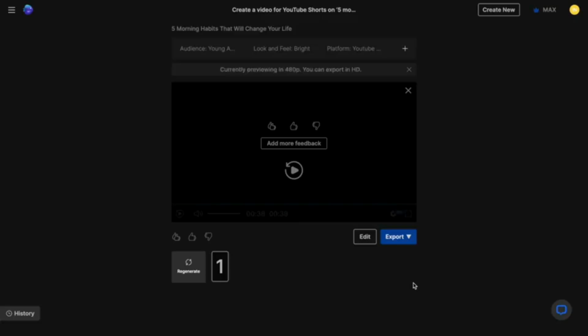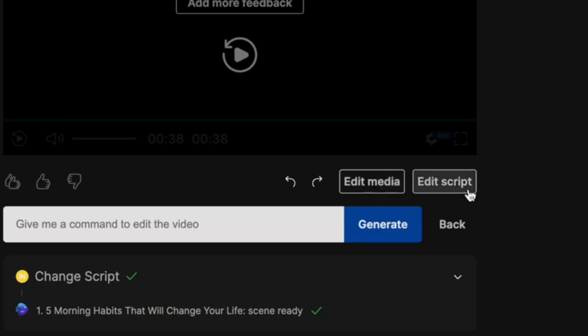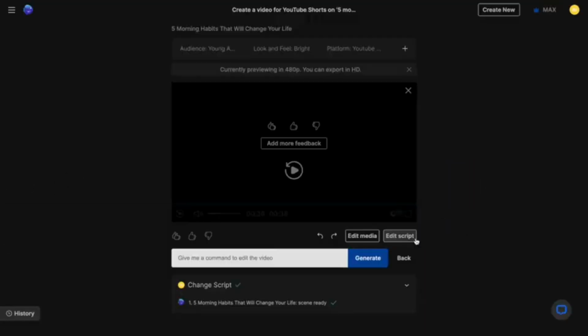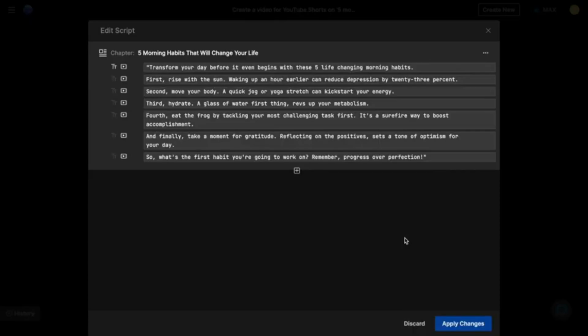So I'm going to go with the edit option right below the canvas, and this gives me the option to either edit the script or the media. Now when you click on the edit script option, it opens up your entire script, and here you can simply make changes to the text however you want. This will change your voiceover, and in cases of major changes, the B-roll accordingly.